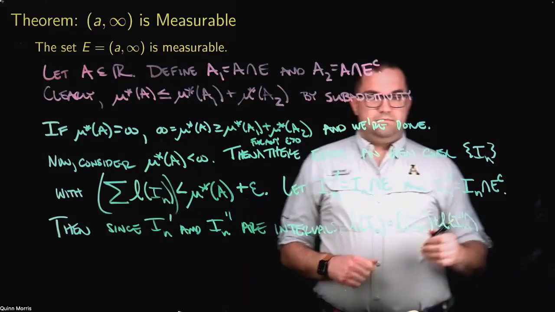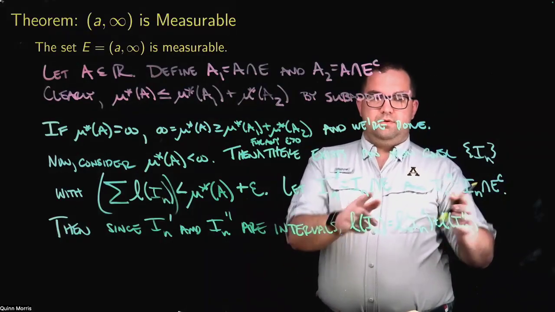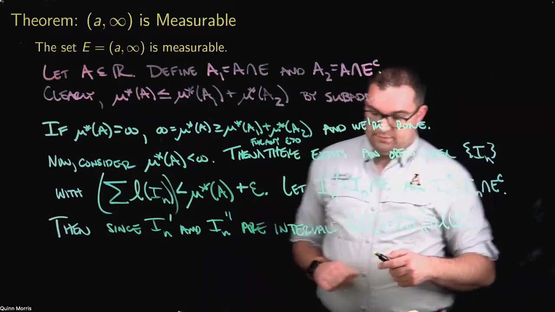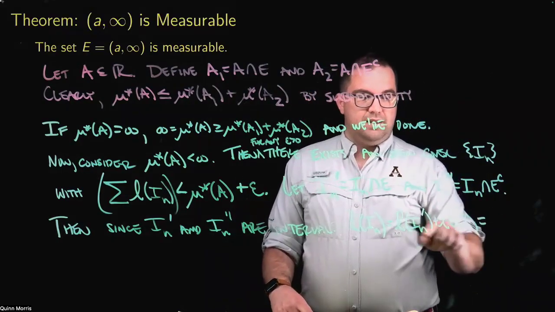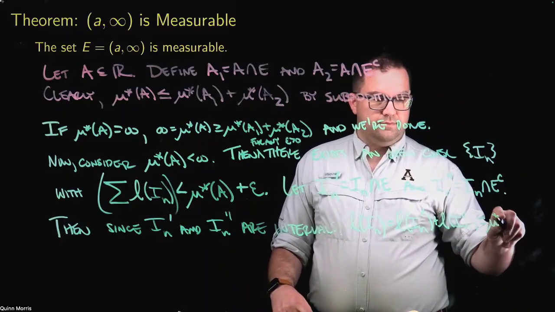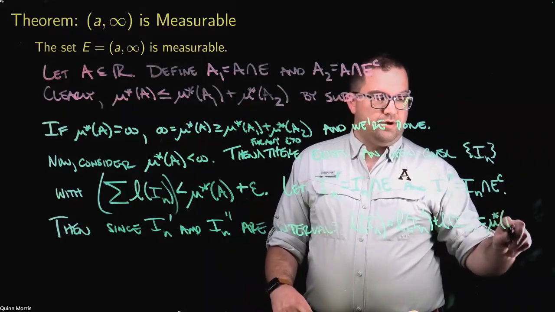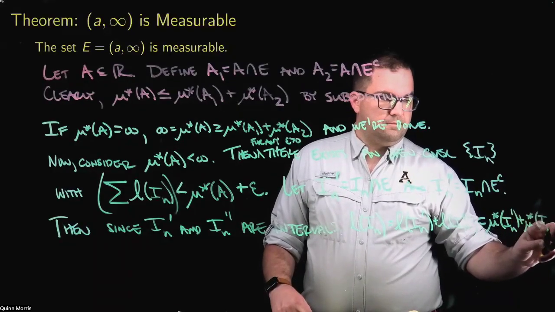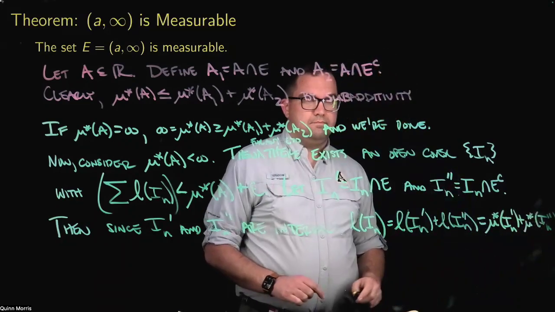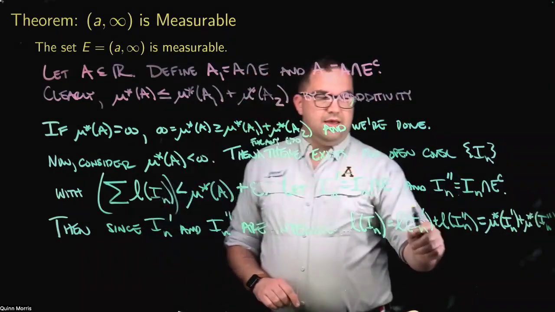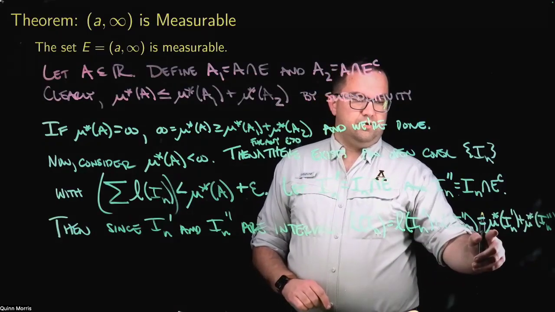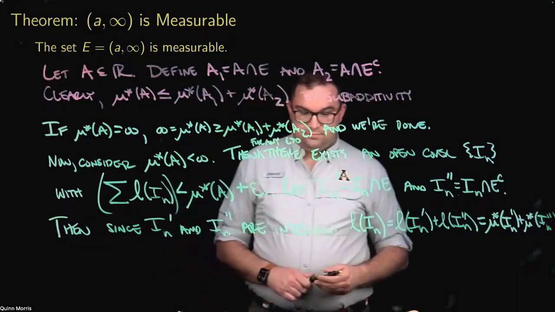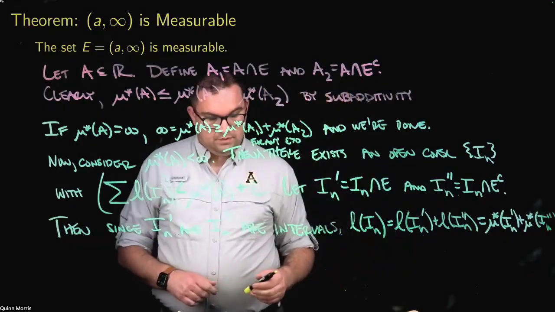Again, I_N is an interval. It splits with respect to this. The lengths are additive here. They have this countable additivity property. But then again, because these are intervals, the length is equal to their outer measure. So I also get that the length of I_N is equal to the outer measure of I_N prime plus the outer measure of I_N double prime.